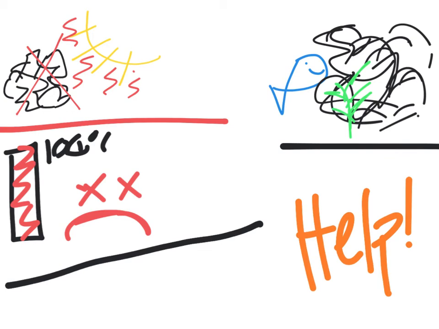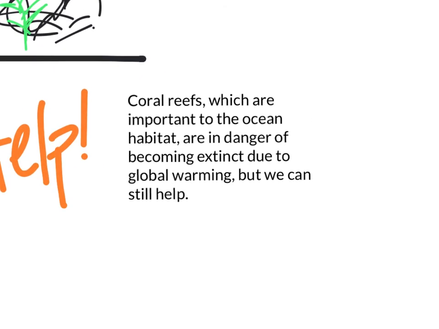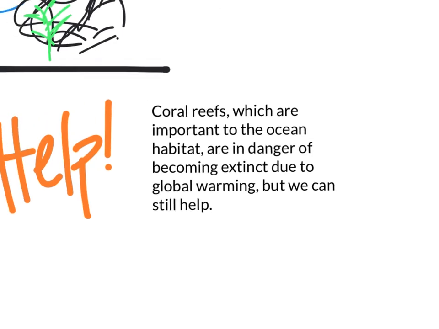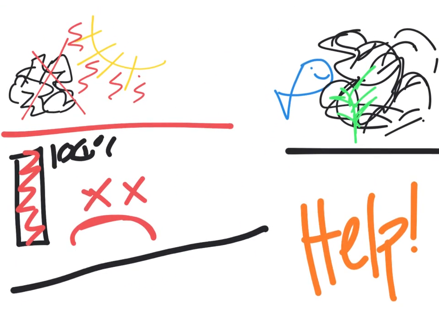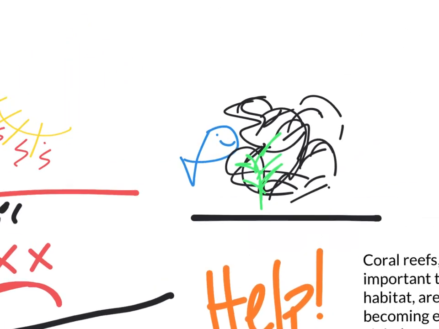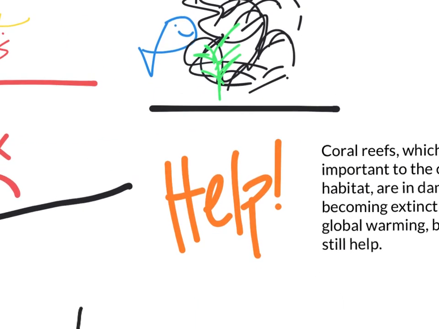So the next important piece that I need to do is to determine a main idea statement. When I review all of these pictures together, what do I think or know that this story is mostly about? And when I do that for this particular text, review those images, what I think of is this idea that coral reefs, which are important to the ocean habitat, are in danger of becoming extinct due to global warming, but we can still help. That hits on all of these pictures. They are in danger because of global warming. They are important to the ocean, and we can help.